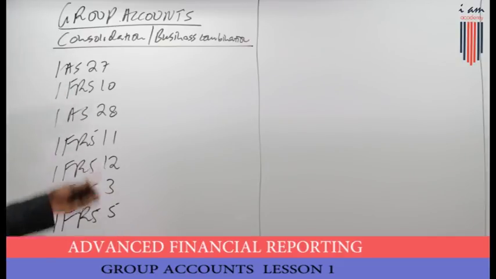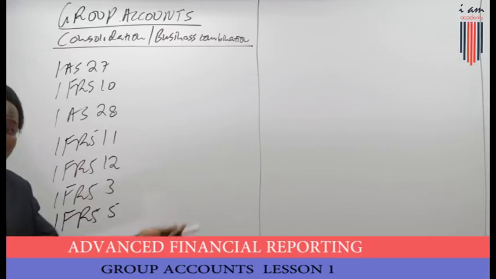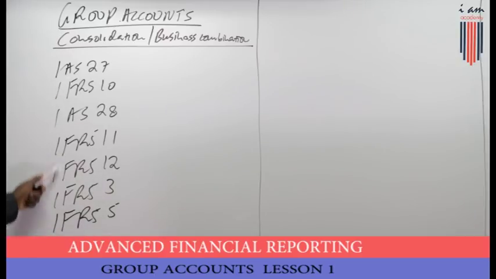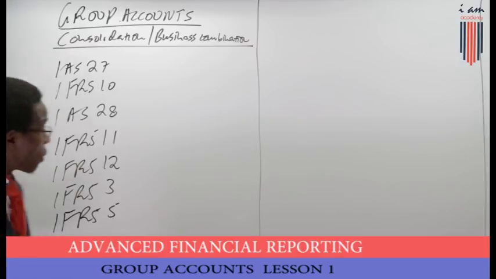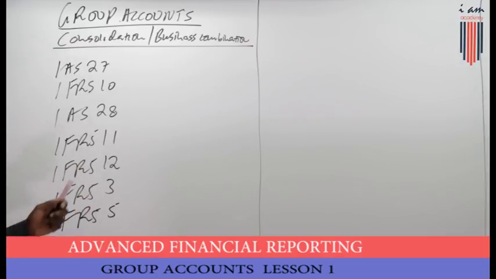In the process of consolidation or business combination, we will find ourselves introducing some of these to a certain extent. For financial reporting, we will not talk about it in detail. We'll introduce a few. But for advanced financial reporting, we'll be forced to talk about International Financial Reporting Standard number 3 and number 5.